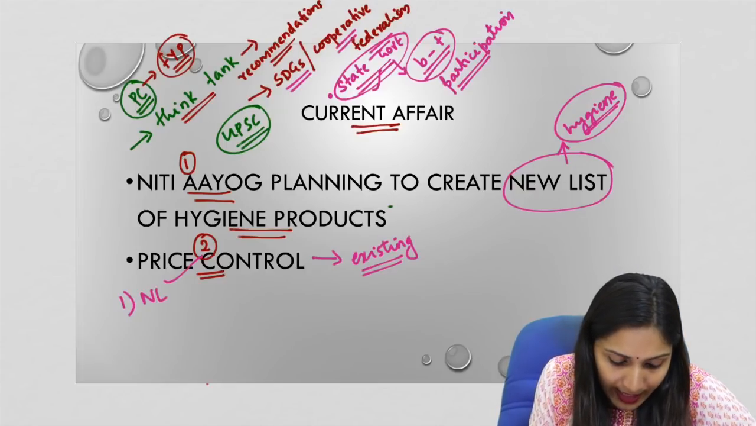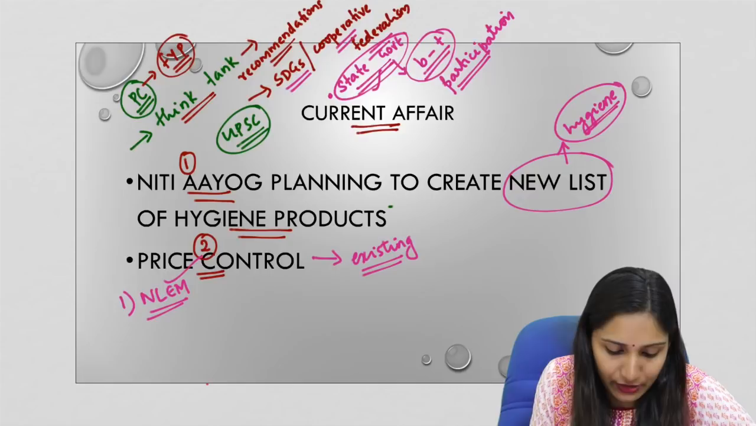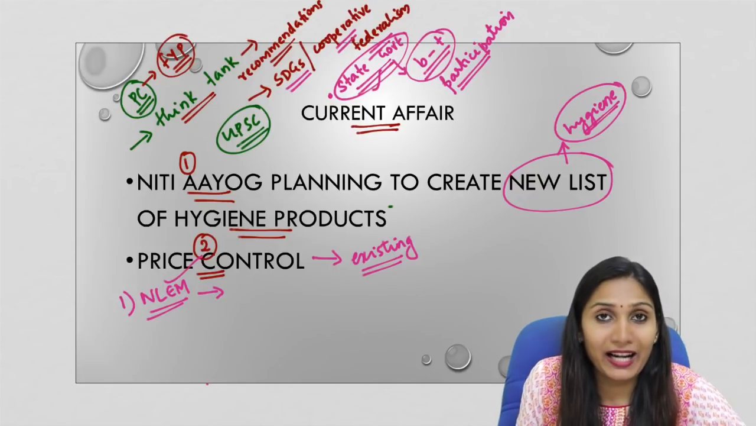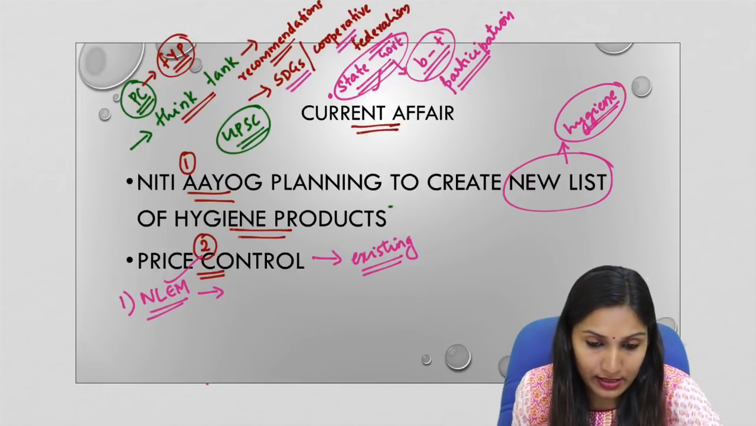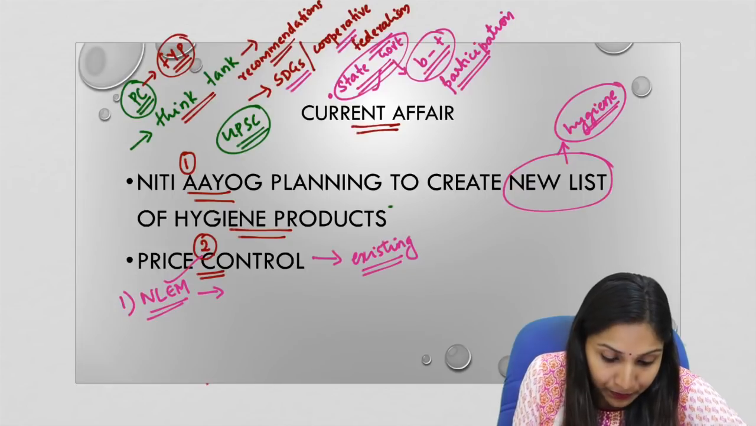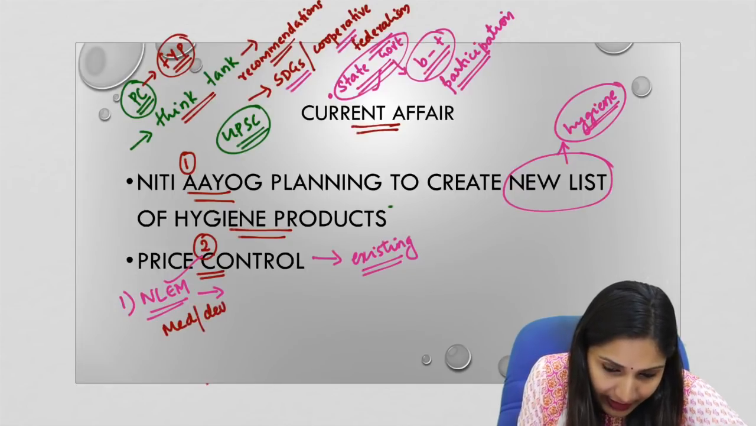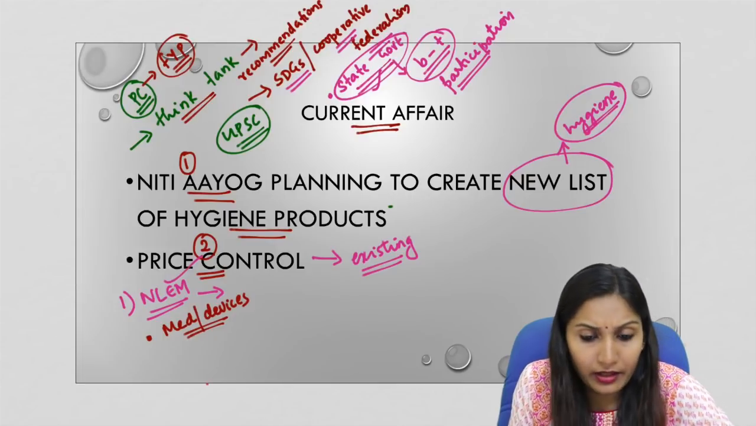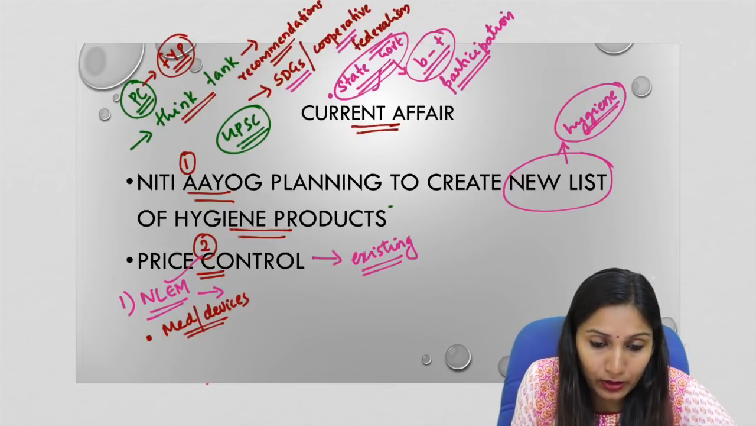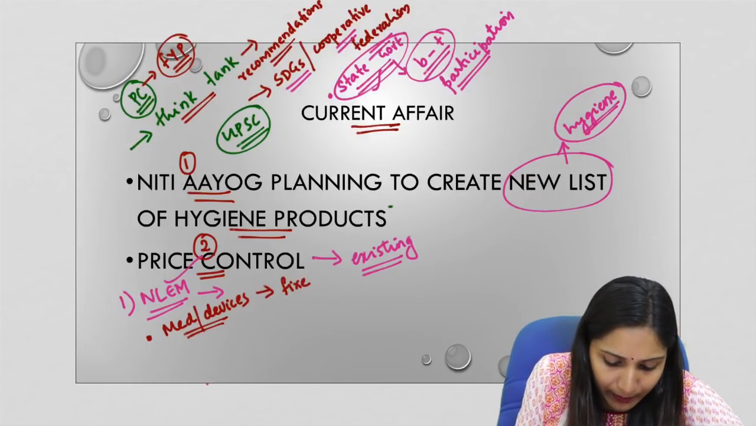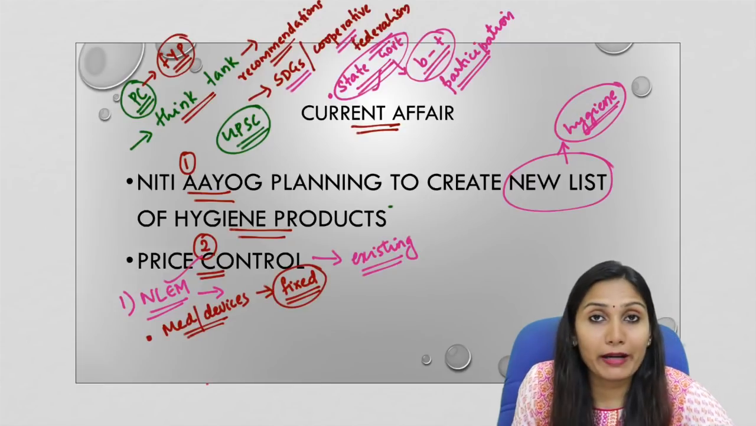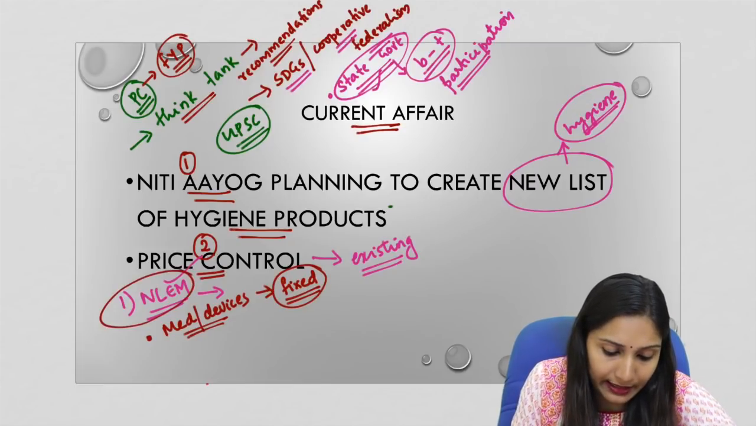The first one is NLEM, that is the National List of Essential Medicines. This is a list which is prepared at the national level, which consists of essential medicines in the country. So let us see what the National List of Essential Medicines is. The medicines and those medical devices which are listed in the NLEM must be sold at a price that is fixed by the government. So if a particular medicine or medical device is put under the NLEM, then the price fixation is done by the government instead of the market.